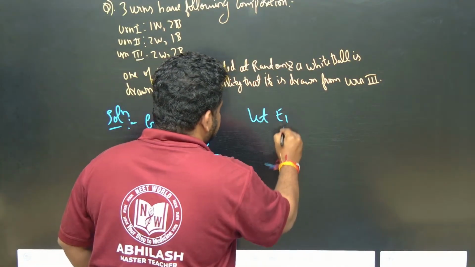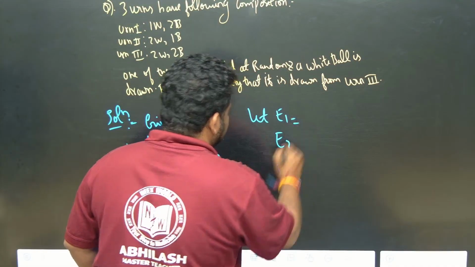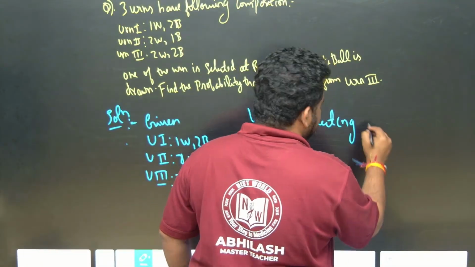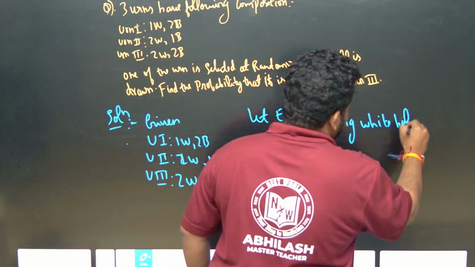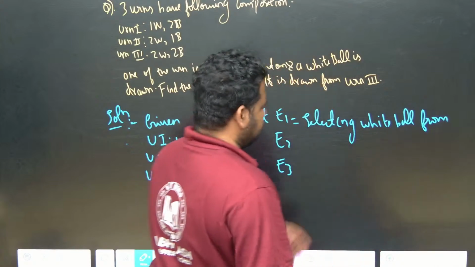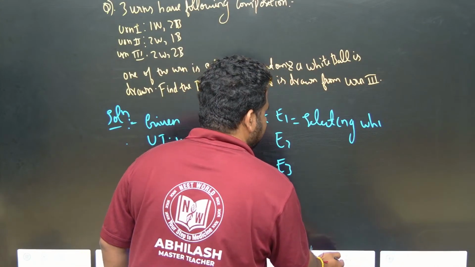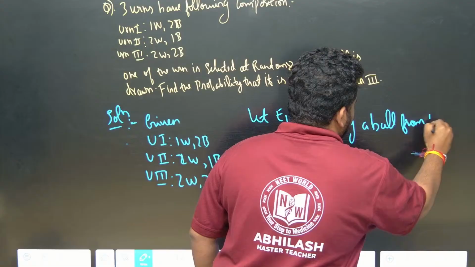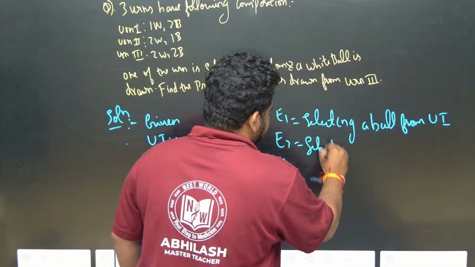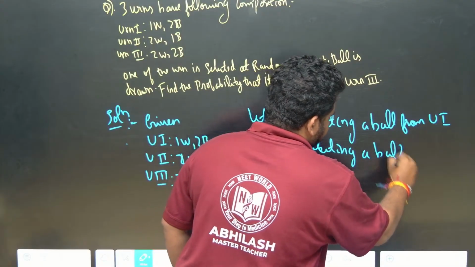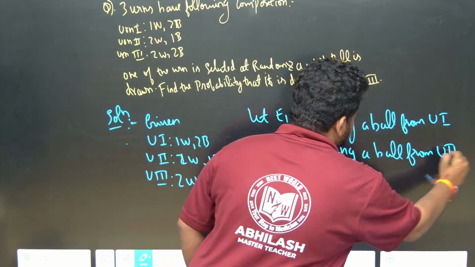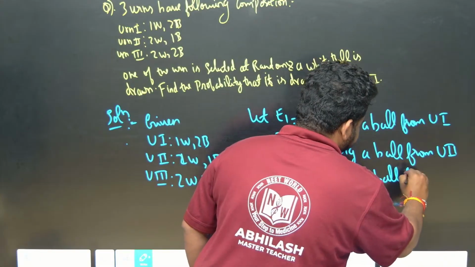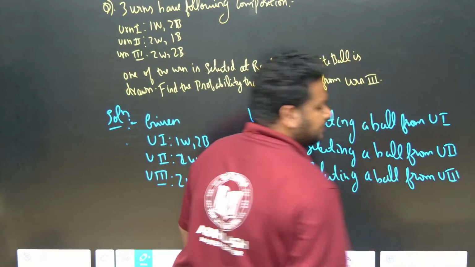Let E1, E2, E3 denote selecting a ball from urn 1, selecting a ball from urn 2, and selecting a ball from urn 3.